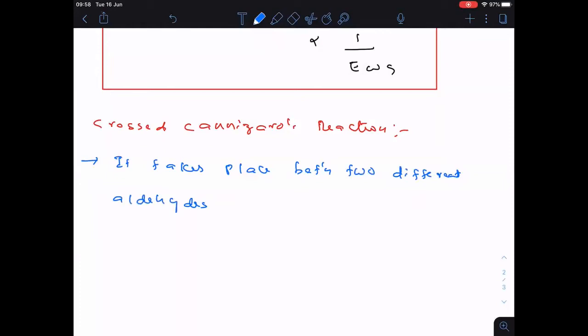And here the condition is that both must not contain alpha hydrogens. This is one important statement in the crossed Cannizzaro reaction.